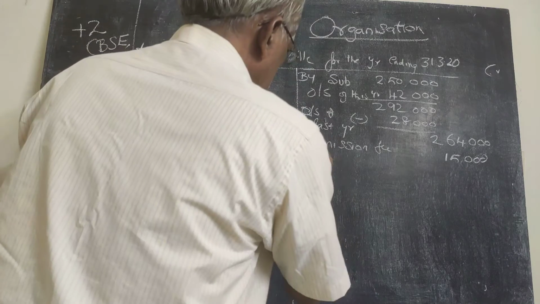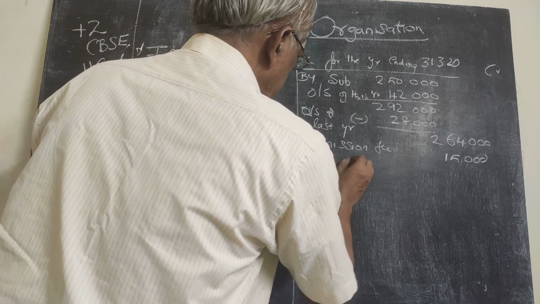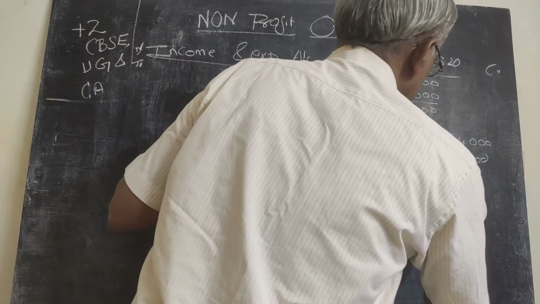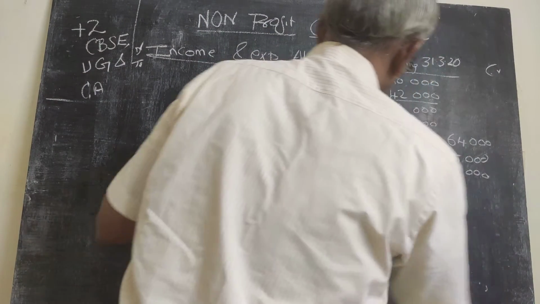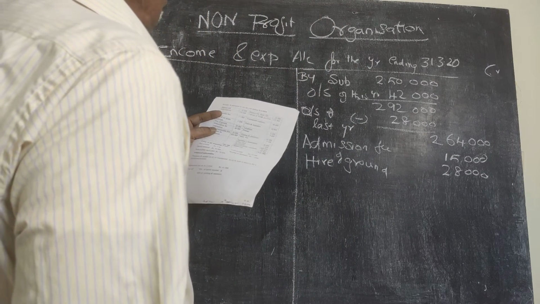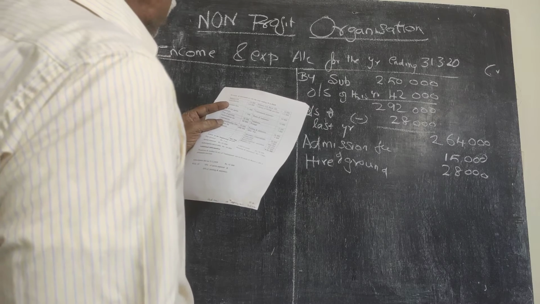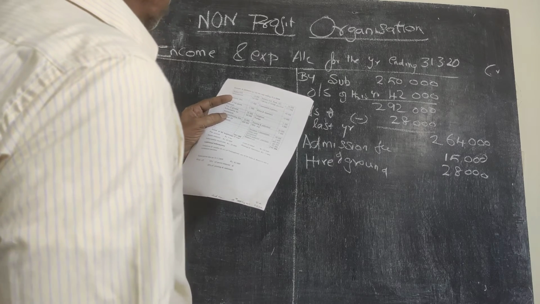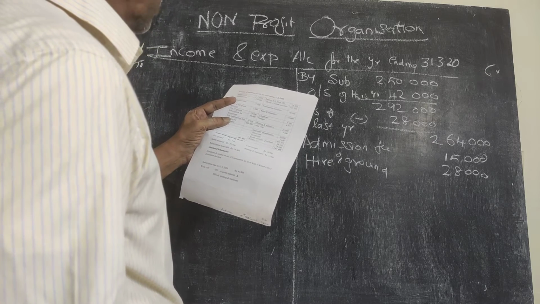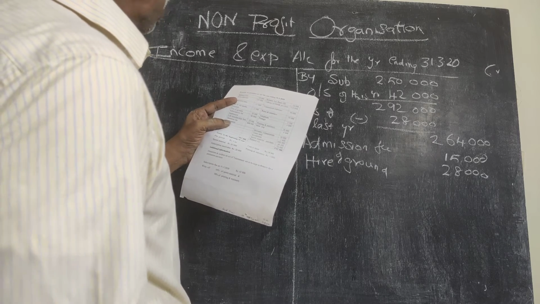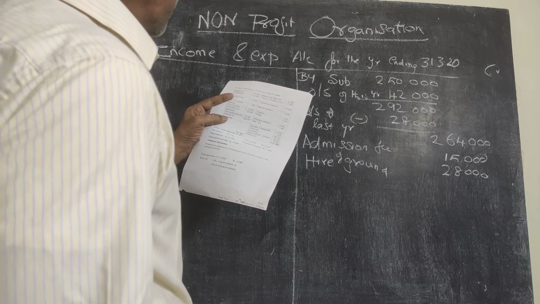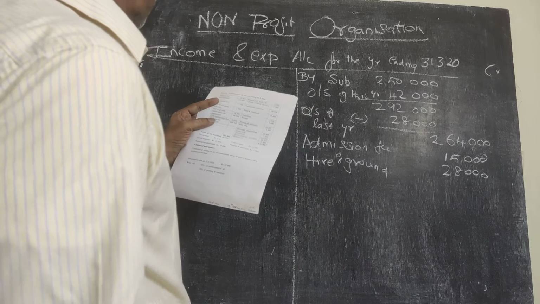By way of hire of ground, the income received is 28,000. Tournament subscription surplus on account of tournament is to be kept as a reserve. That is given as additional information, so we will work out separately. Life membership fees won't be coming. Donation for tournament, that also we have to keep for reserve for a permanent pavilion. So we don't consider those things.